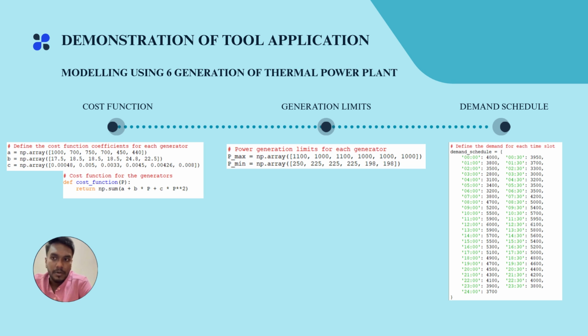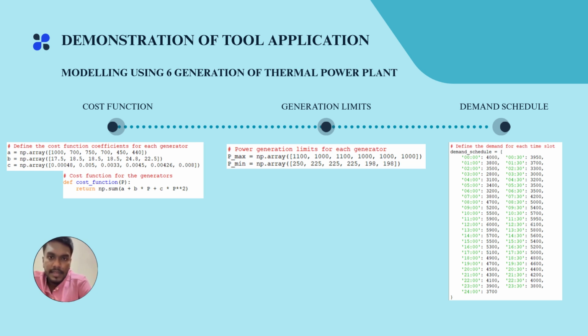And second one is about the limits, where each generator has its own maximum and minimum limits. For example, from this code we can see that for generator 1, the maximum limit is 1100 and minimum limit is 250. The next figure is about the demand schedule, which I set in my code.